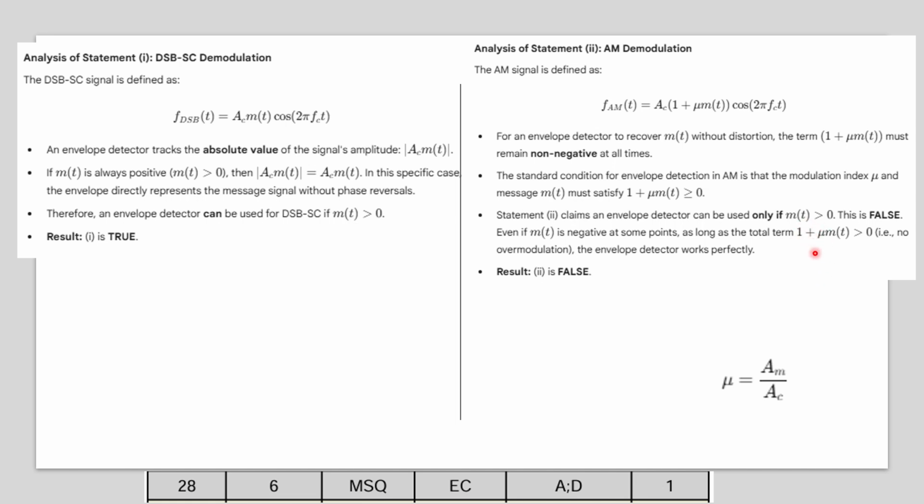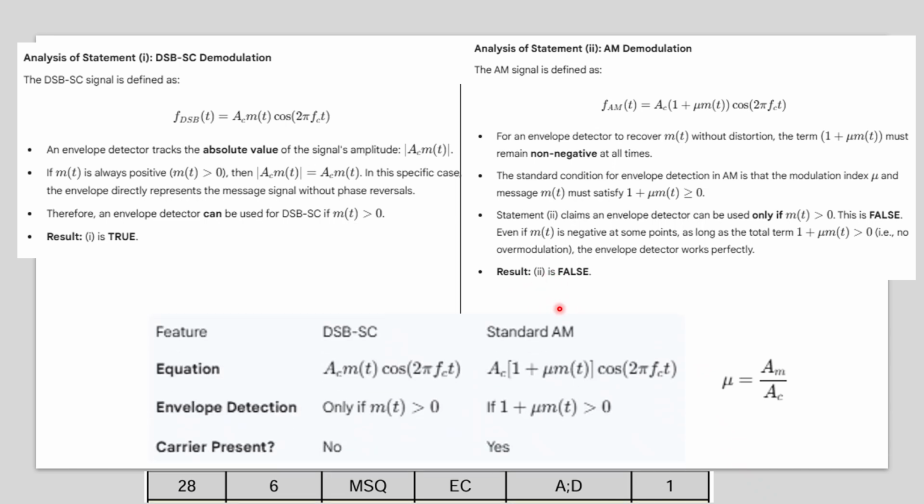Suppose μ m(t) is between 0 and 1, then this term will be greater than 0, right? Suppose 1 plus minus 0.5. In that case, it will be plus 0.5, which will be greater than or equal to 0. So for some values of m(t), which may be negative, your 1 plus μ m(t) can still be greater than 0. That is why the second option is not valid. So the second statement is false.